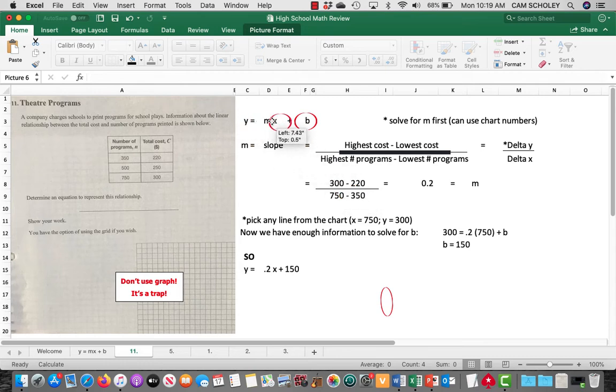Okay, so we're going to use the y equals mx plus b formula. Y equaling 300 equals 0.2, which is m, times 750 plus b. And now we have just numbers and a b, so we can solve for b being 150. And so your answer is y equals 0.2x plus 150.